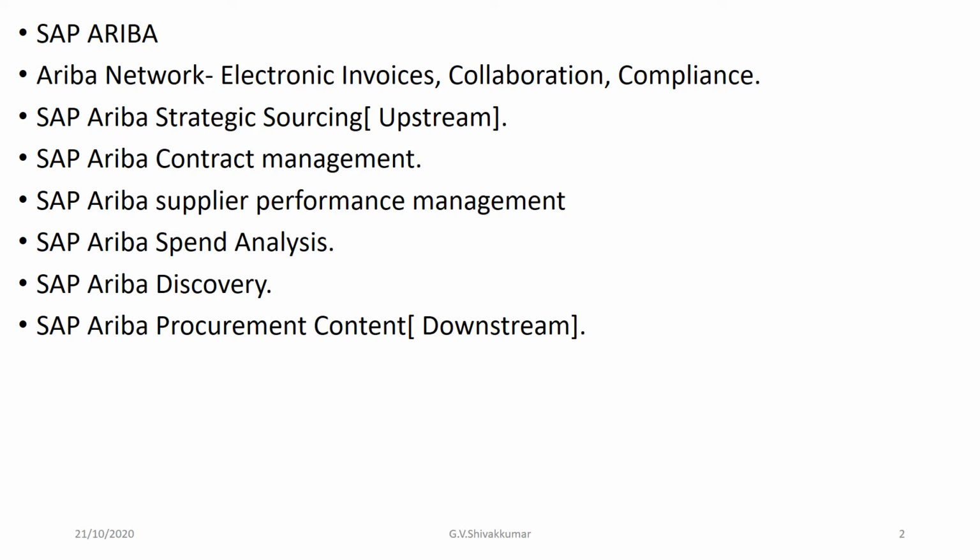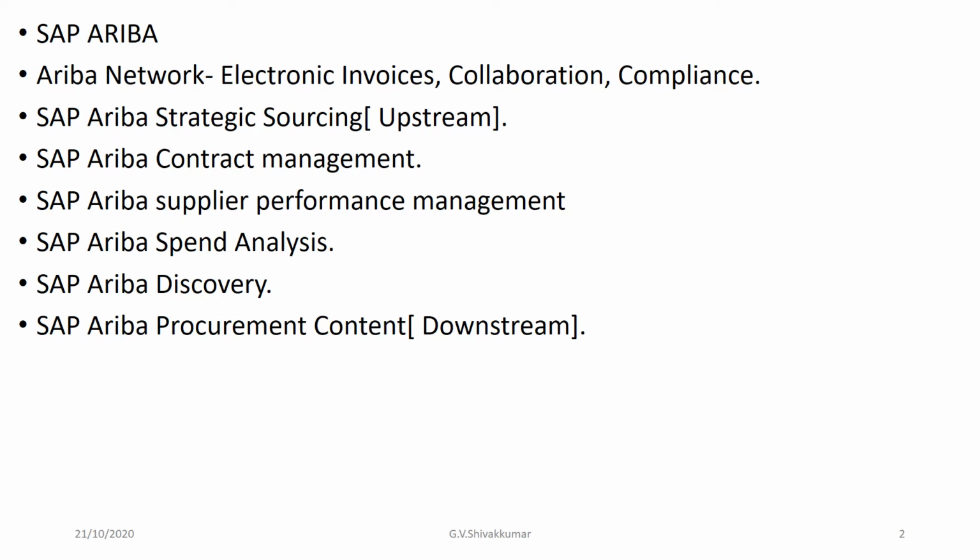Electronic invoices. What is an electronic invoice? It turns paper into efficient electronic transactions without involving paper transactions. We are bringing paperless transactions, which gives efficient electronic transactions. Ariba Network accepts electronic versions of purchase orders from SAP S/4HANA and enables the supplier to flip the purchase orders to invoices.